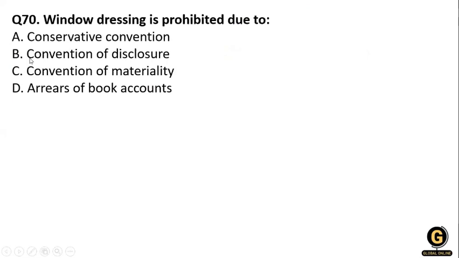The next question on your screen: window dressing is prohibited due to? First of all, what is window dressing? Window dressing means you change the information in accounting records for getting benefit from the outside party.